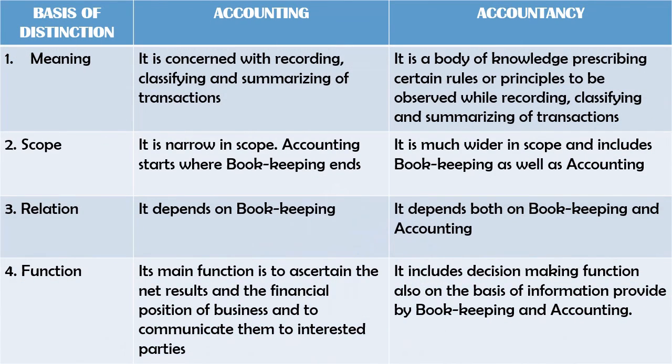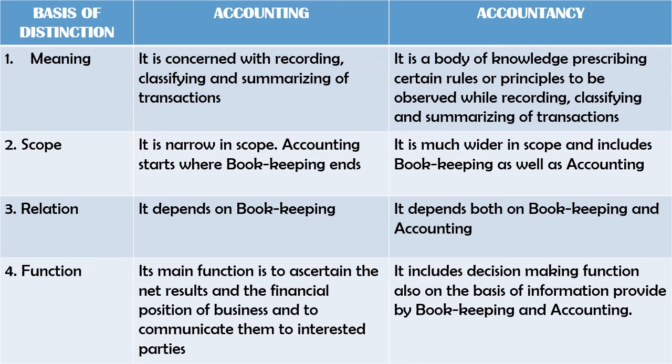Now let us look into the difference between accounting and accountancy. The meaning of accounting: it is concerned with recording, classifying and summarizing transactions. Accountancy is the body of knowledge prescribing certain rules or principles to be observed while recording, classifying and summarizing transactions.